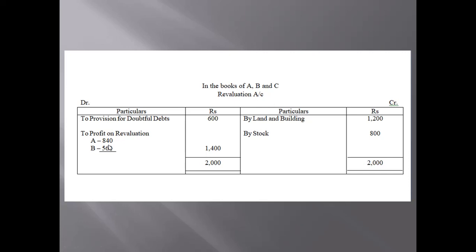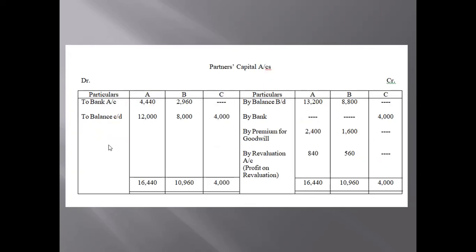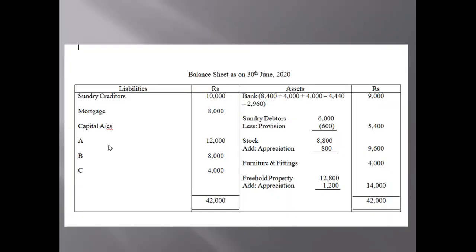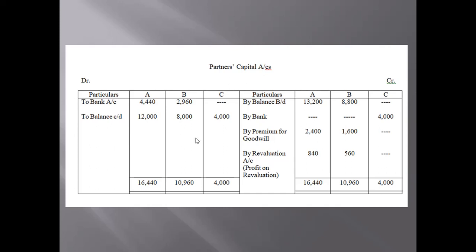Now let us move on to partners capital account. We don't have to make a journal in this question, so this question is very simple. We have to write the capital balances from the balance sheet: extract the balance from the balance sheet and write the amounts 13,200 and 8,800. In this question we have cash at bank, so we will pass the entry through bank, so by bank 4,000.